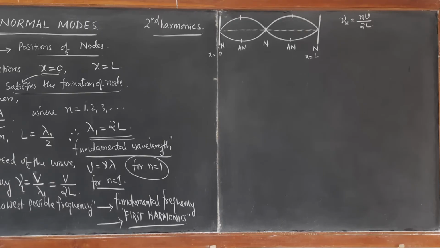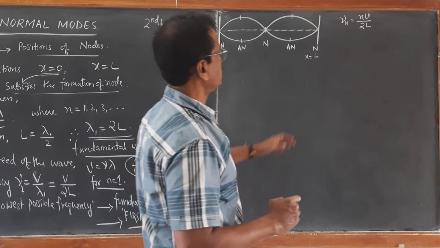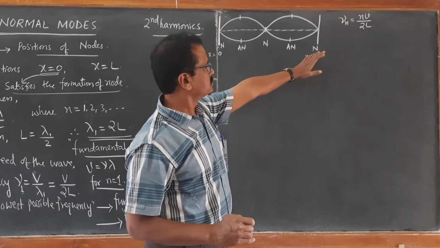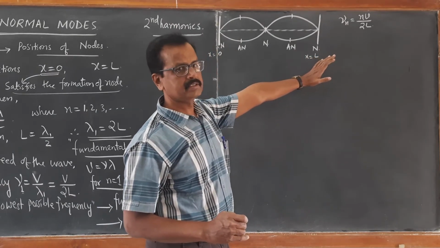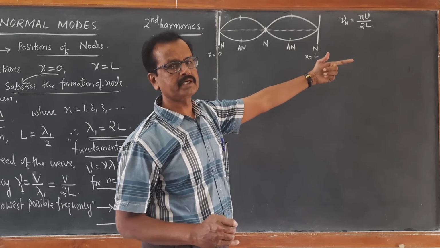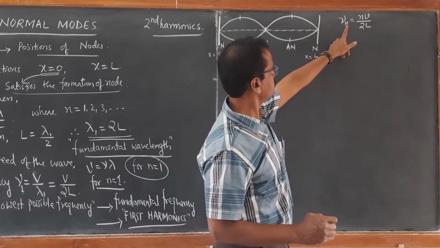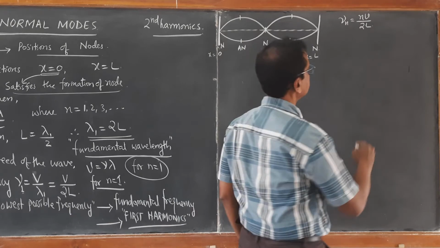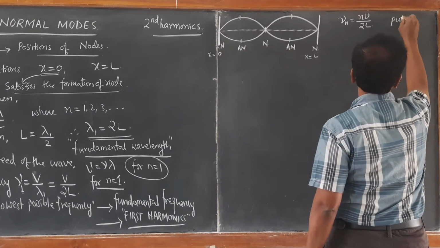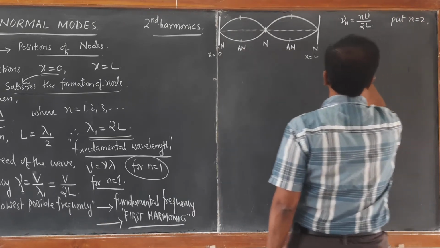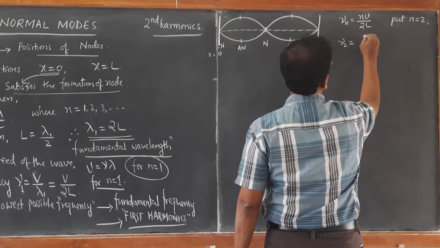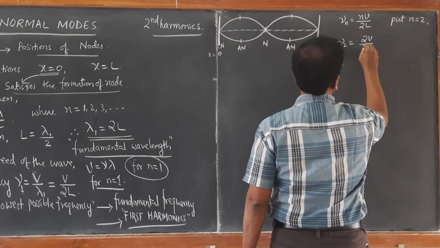To find the second harmonic, that is the frequency corresponding to the second harmonic, let us put n equal to 2. Then we get nu2 equal to 2V by 2L.